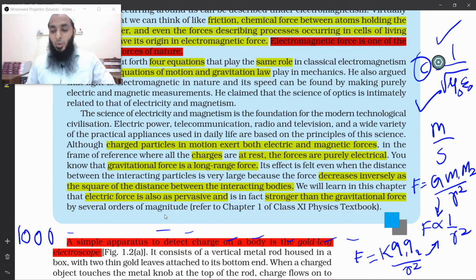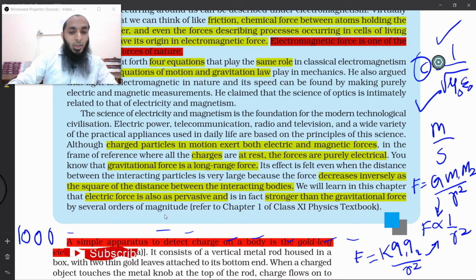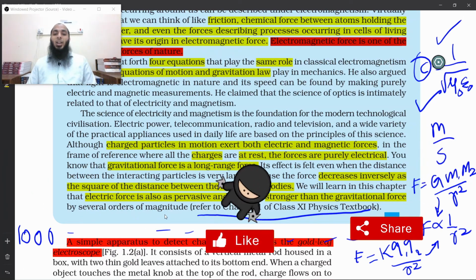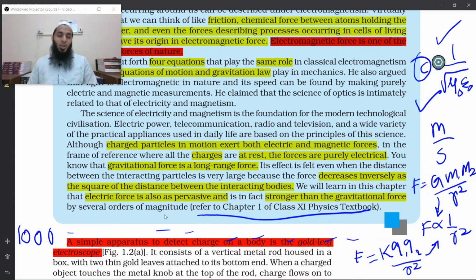So we'll continue from here in the next class. Before that, you read this one. Refer to chapter 1 of the grade 11 physics textbook. Chapter 1 is usually omitted by people, because you're going to learn about that in grade 11 and grade 12 in other chapters. So that's why usually in different schools they just omit it.